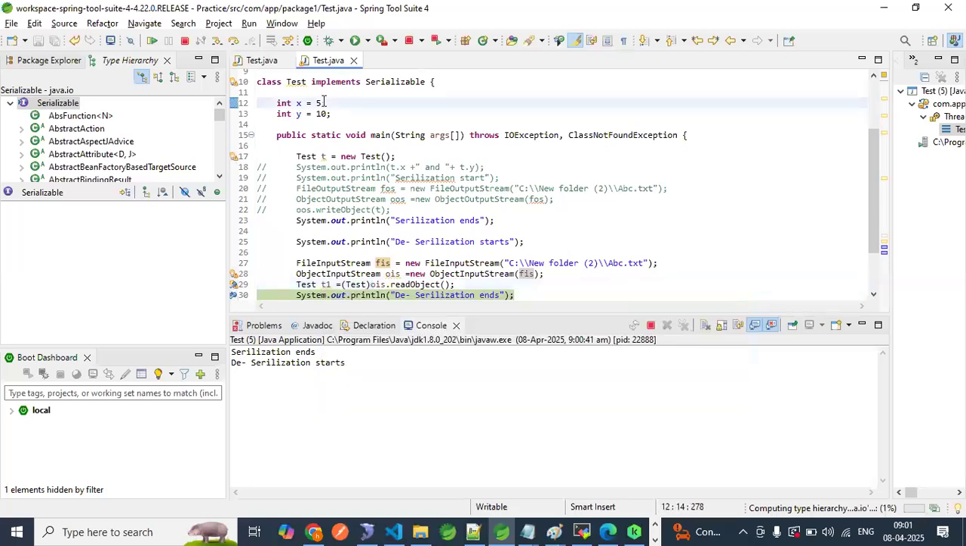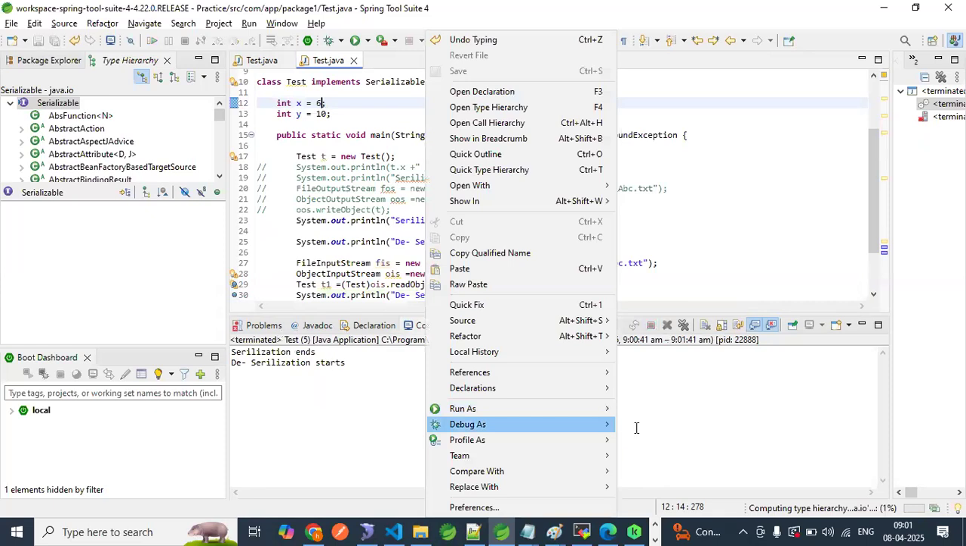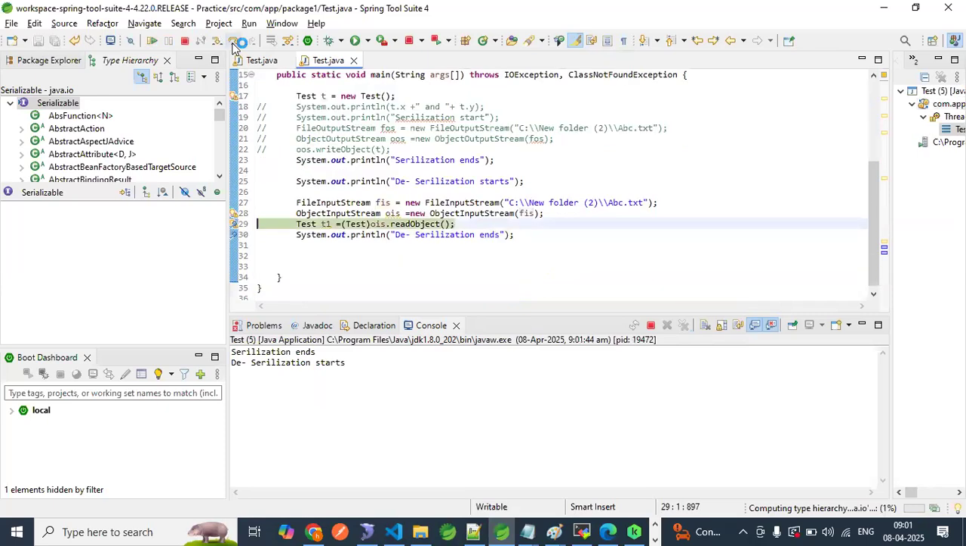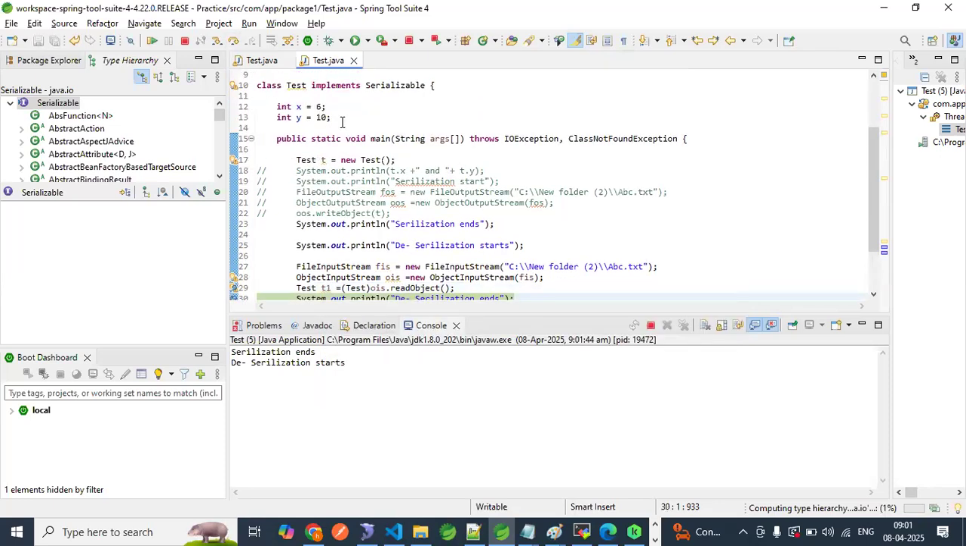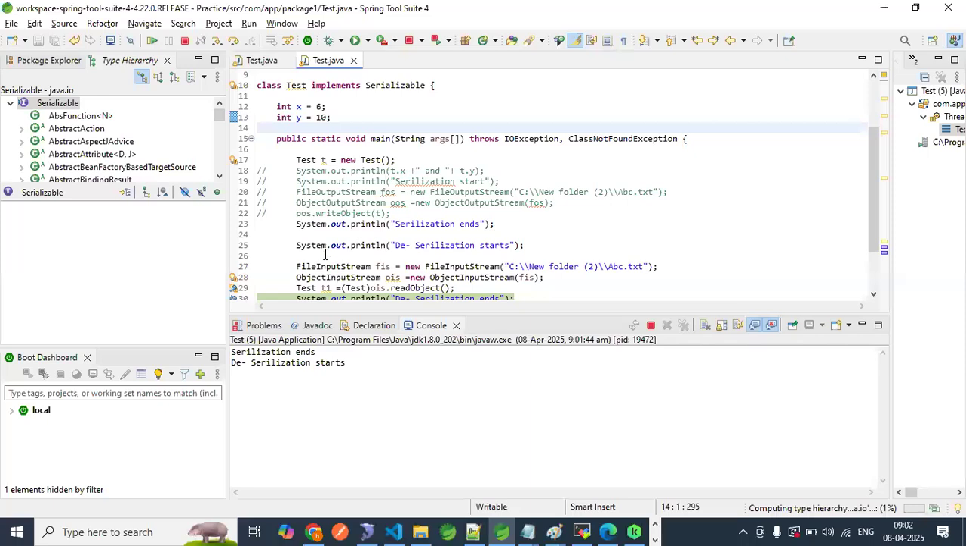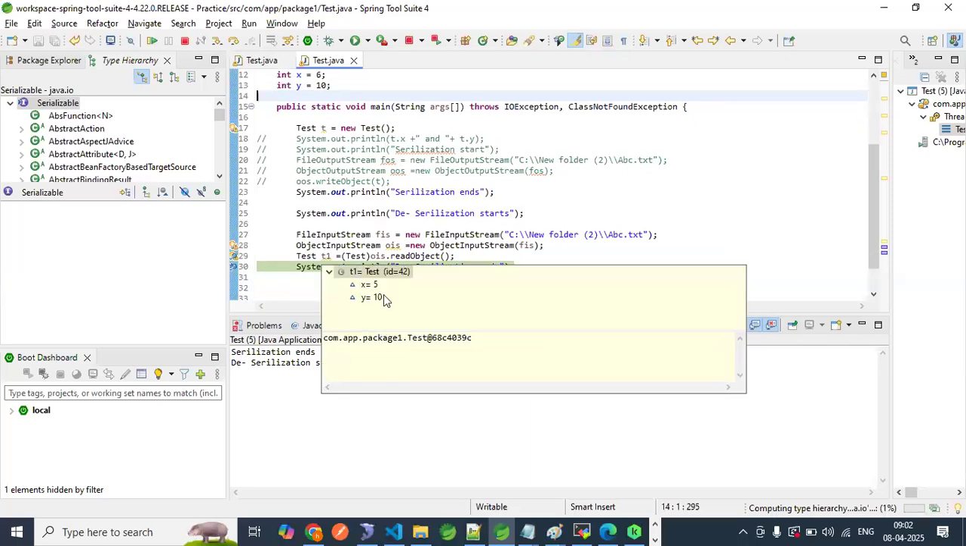Let me check one thing. Stop this. Tell me, guys, what is the value of X and Y? Why did I change the value? Otherwise, you will think this value is coming from this place. No. The X value is 6, I changed it. But in the file, what was the previous value? X was 5 and Y 10, right? That's why I made X equal to 6 above. But X equal to 5 is coming.